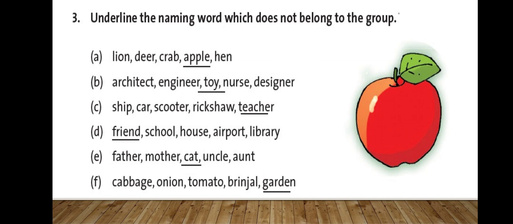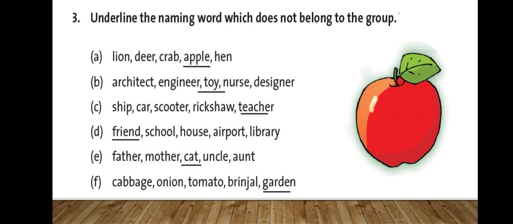Underline the naming words which do not belong to the group. This is question number 3. What you have to underline? The naming words which do not belong to the group. This means odd one out. What you have to do? Odd one out, which does not belong to the group. You have to underline that.